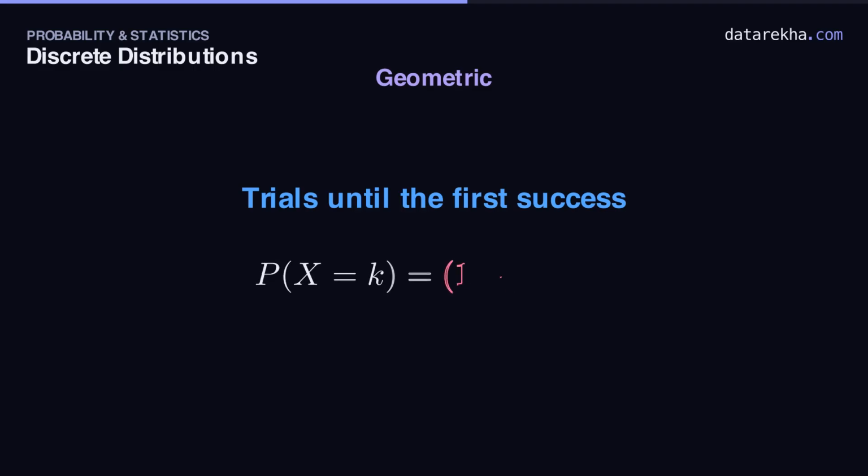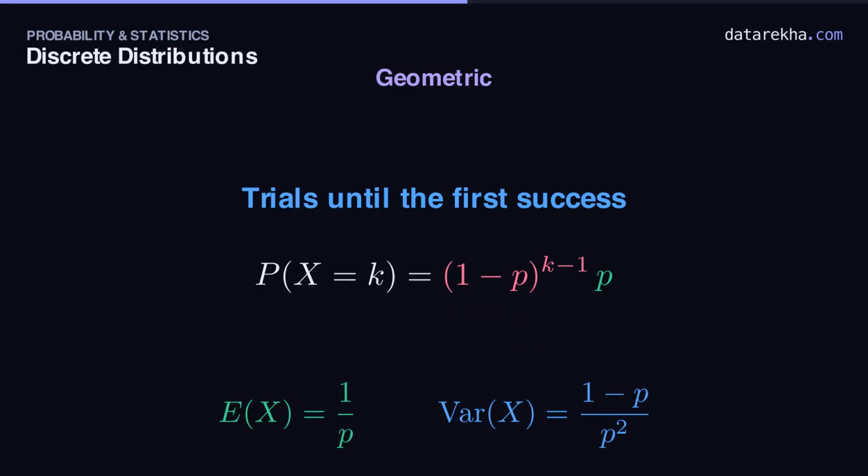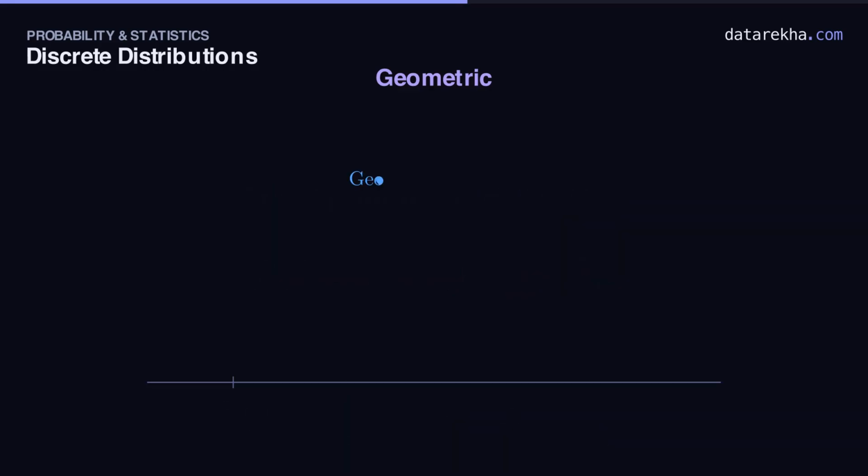For x to equal k, the first k minus 1 trials all fail, then the kth succeeds. Multiply those, and there is the PMF. The intuition is clean. On average, you wait 1 over p trials. Rarer successes mean longer waits, and the variance is (1 minus p) over p squared. Its shape is unmistakable, a staircase that only ever falls.